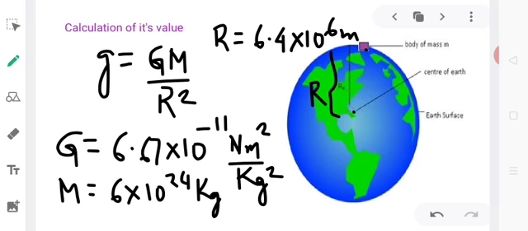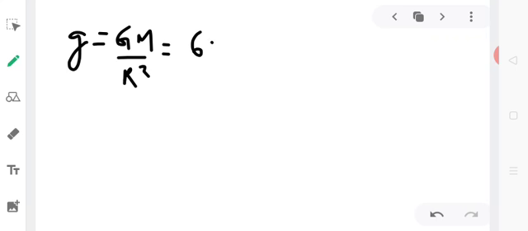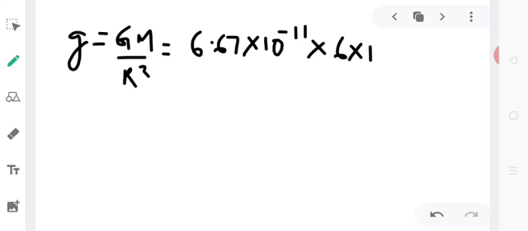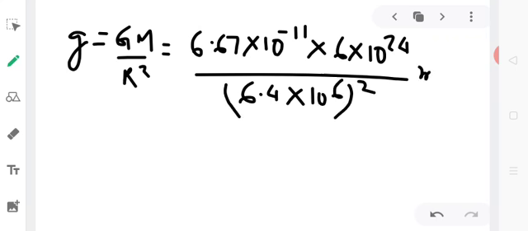So we shall substitute these values in the expression for acceleration due to gravity. So we will get g equal to GM by R square. So that will be equal to 6.67 into 10 to the power minus 11, mass of earth 6 into 10 to the power 24, divided by R square, that is 6.4 into 10 to the power 6 whole square, and the unit will be meter per second square.